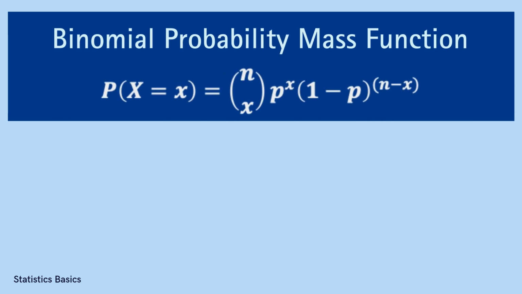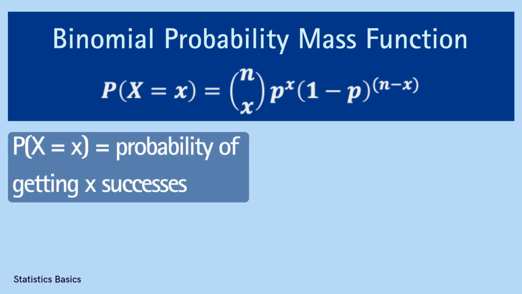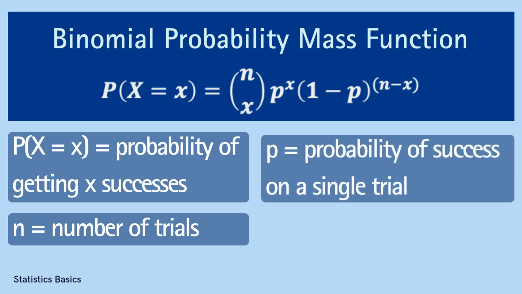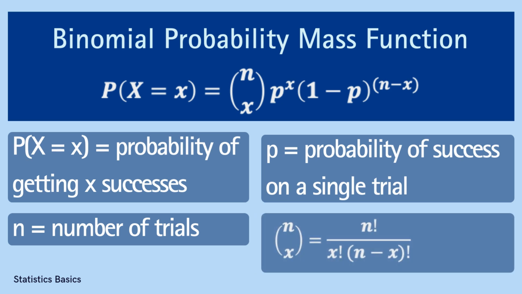Let's break down how to solve this using the binomial probability formula, where P(x) is the probability of exactly x successes. n is the total number of independent and identical trials. p is the probability of success on a single trial. And n choose x is the binomial coefficient.